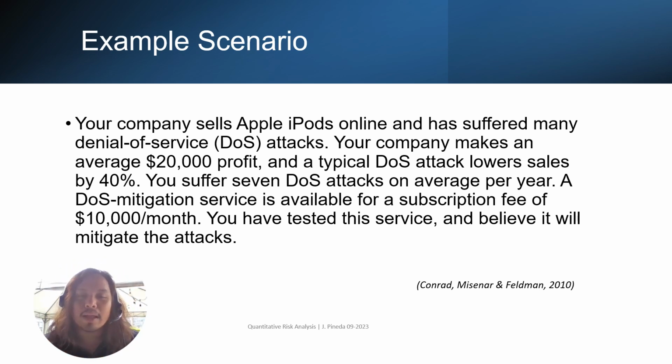So you have your $20,000 profit. That would be your asset value. 40% is your exposure factor. And then 7 DoS attacks on average per year is your ARO, or annual rate of occurrence. And then a DoS mitigation service of $10,000 a month is your control. So these are the values, and we can now compute. All right, let's go to the next slide.